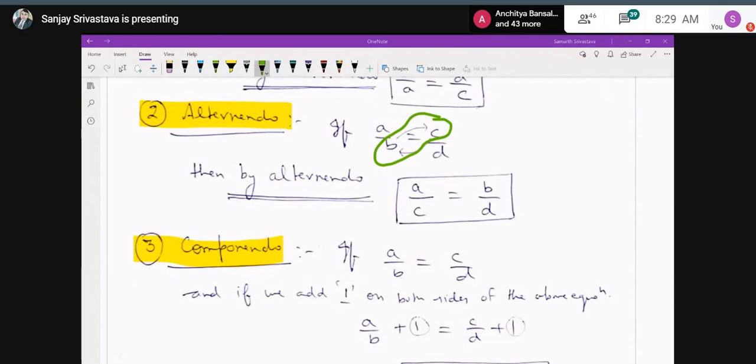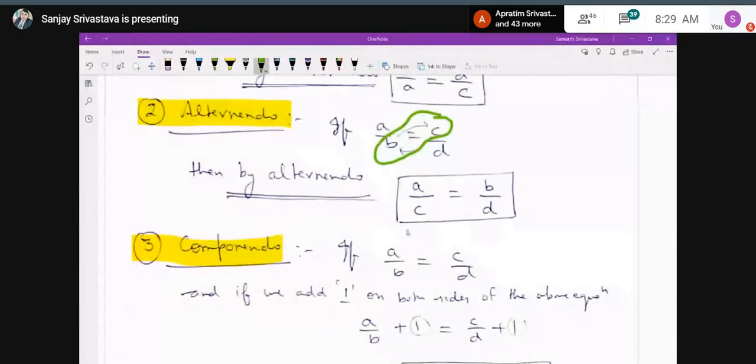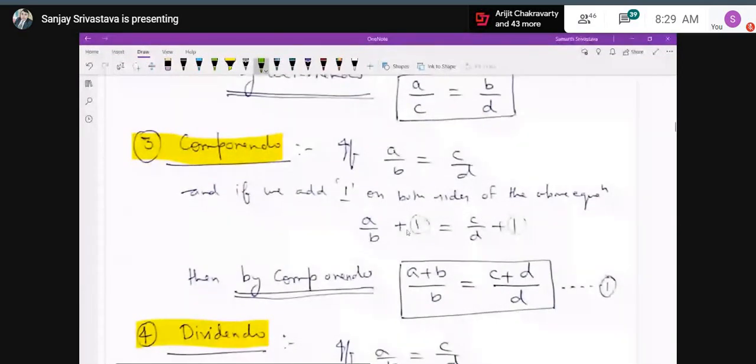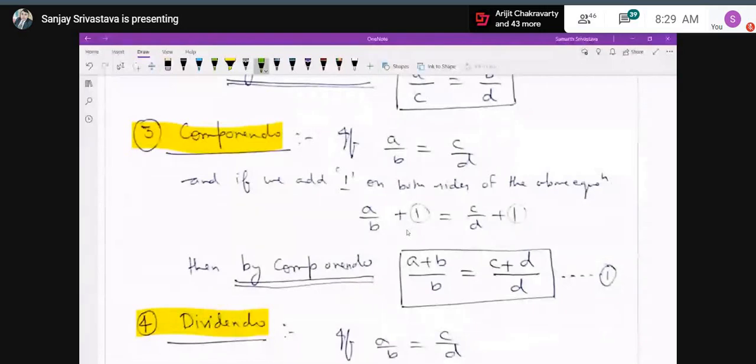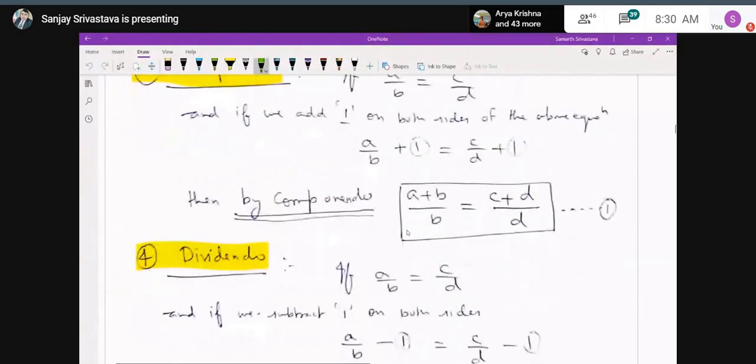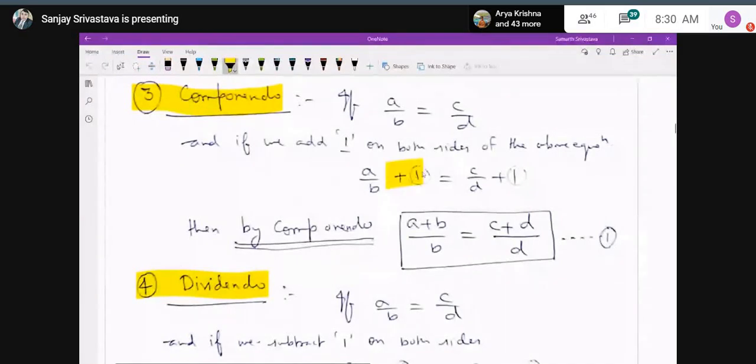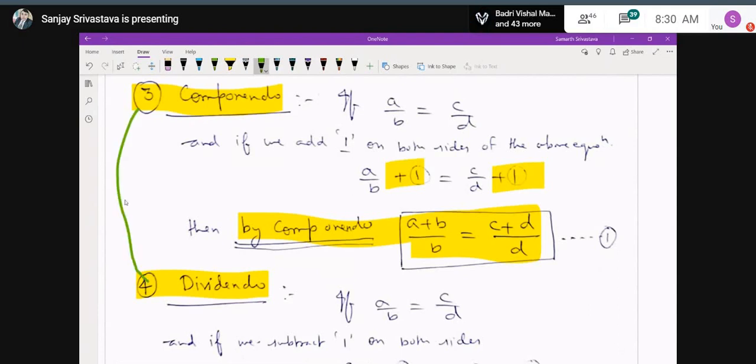Then talking about componendo. In componendo, if A upon B is equal to C, and if we add 1 to both the sides of the above equation, because the equal to sign is there, so it is an equation also. Okay, so if I add 1 to both the sides, it will not make any difference, and whatever result is obtained is called componendo. Like A plus B upon B is equal to C plus D upon D. So in case if A upon B is equal to C upon D, by componendo you can directly write A plus B upon B is equal to C plus D upon D. I have given this result as the equation number 1 because I am going to make use of it further.